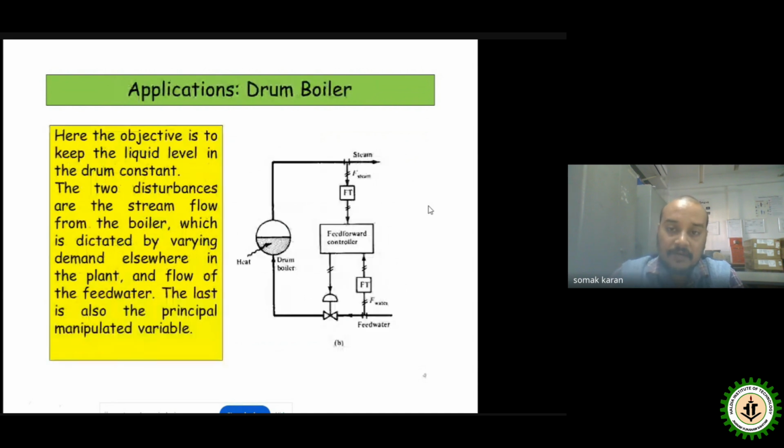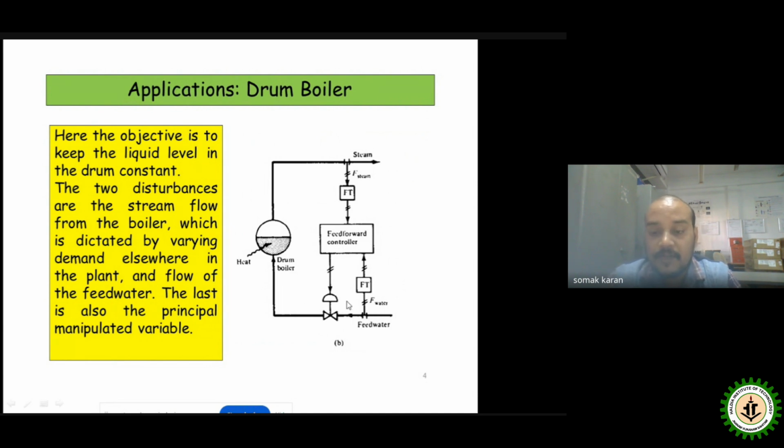Now, another very interesting part of the discussion is boiler drum level control. Here you can see the entire process is to maintain the level of that particular drum. A level transmitter is required for the case of feedback control, but because we are only concerned about feed forward control, we are only concerned about the disturbances. So here you can see the feed water, which is given to this boiler drum using the economizer, superheater, and evaporator sections.